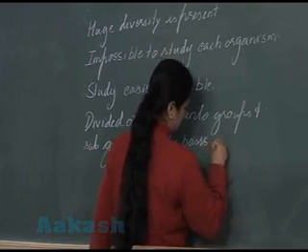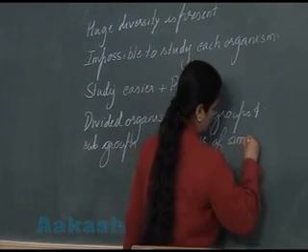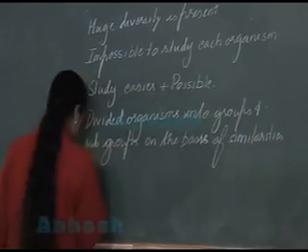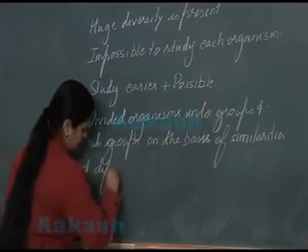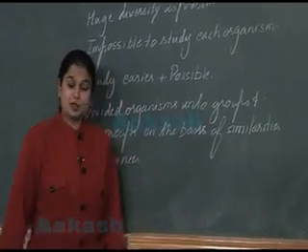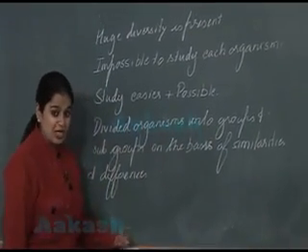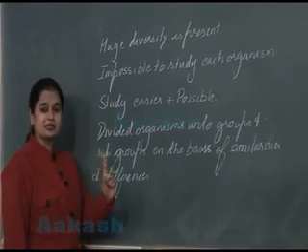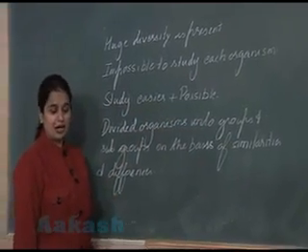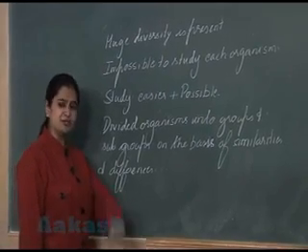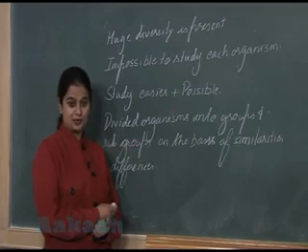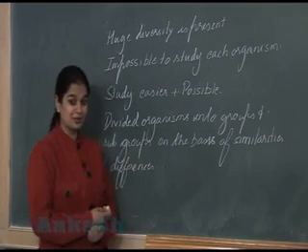On the basis of similarities and differences. So what is the outcome of this? By looking into the characteristics of one group, we can have a fair idea about the characteristics of hundreds of organisms which are placed in that group. You know what these groups are known as?